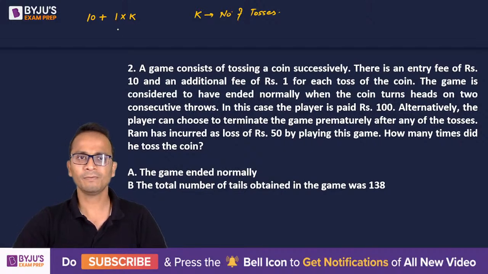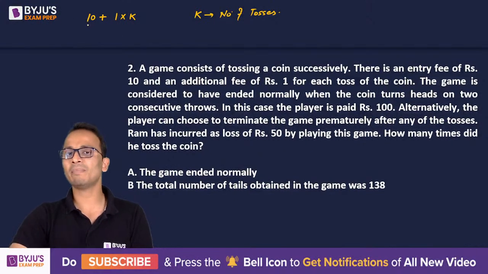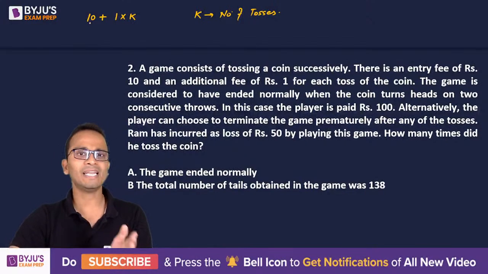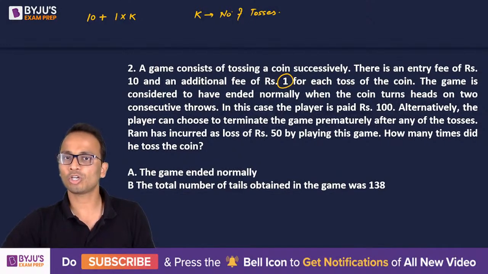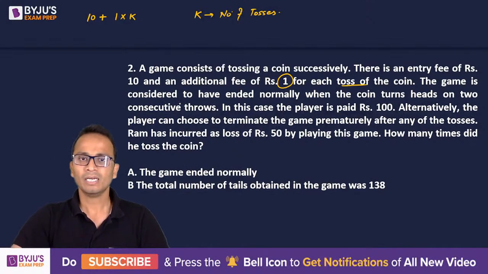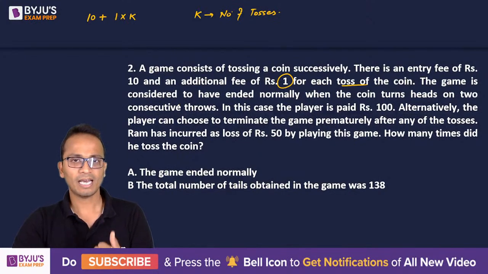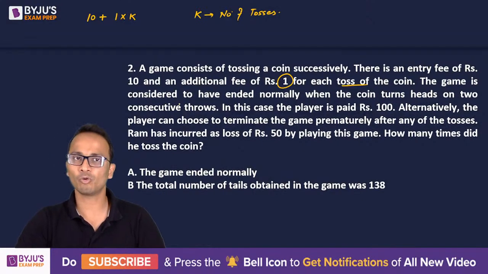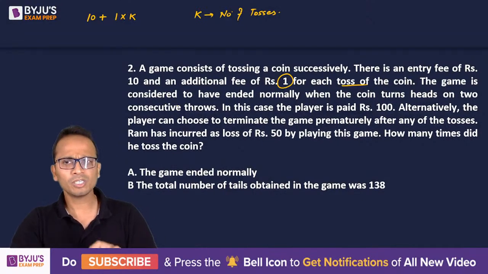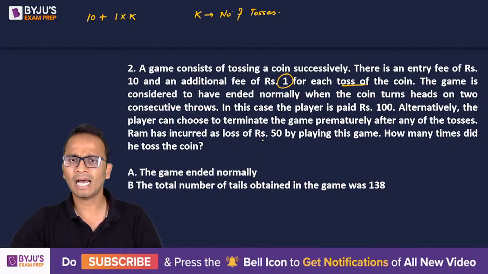The money that the person will pay to enter this game and start playing will be 10 plus 1 into K, 1 rupee for each toss of the coin. Now the game ended normally if there are two consecutive heads, and the person will be given 100 rupees. Now this person who has played this game, Ram, has incurred a loss of rupees 50.